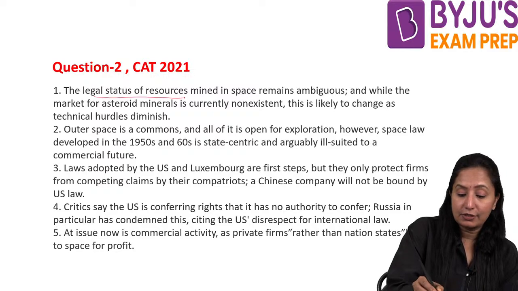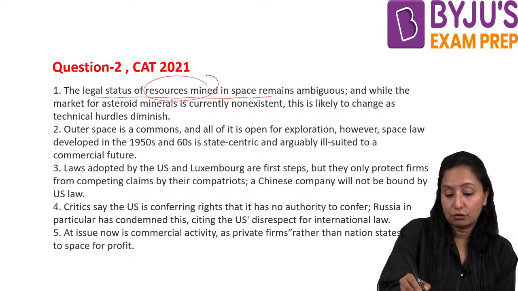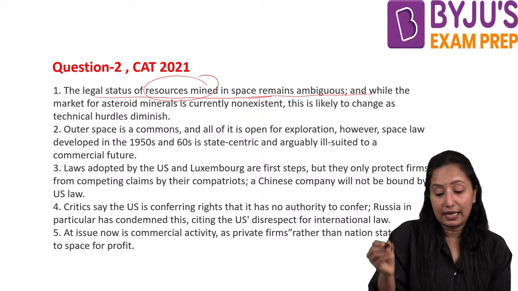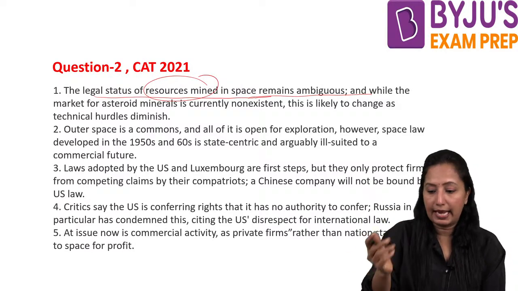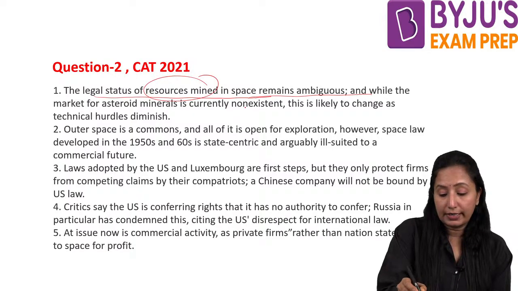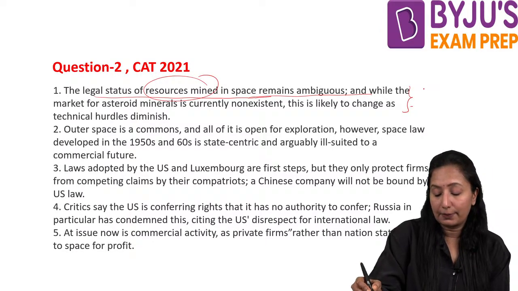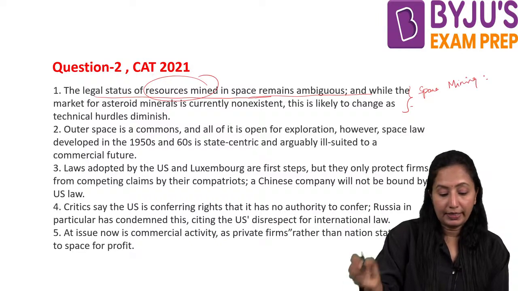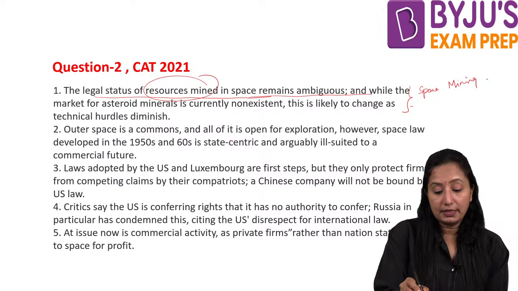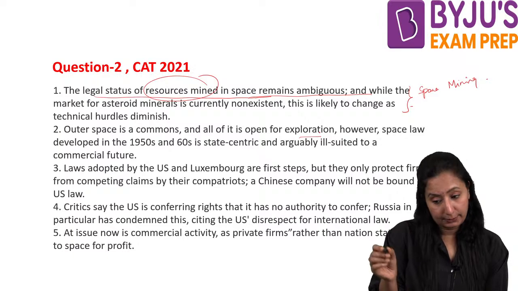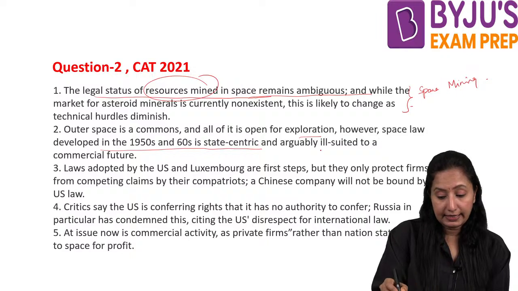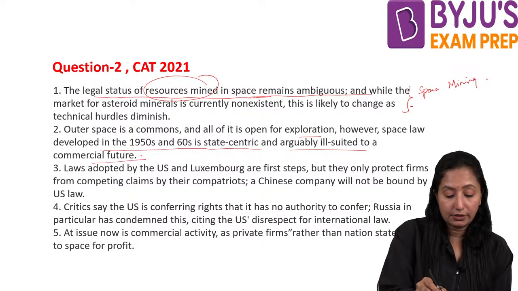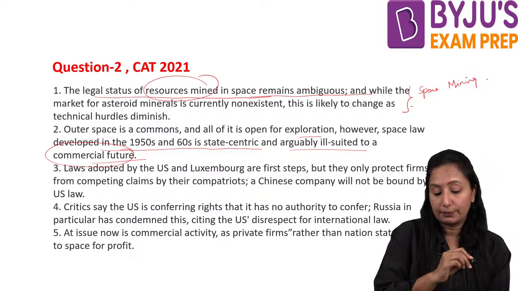The legal status of resources mined in space remains ambiguous. That means space mining is an ambiguous act, while the market for asteroid and so on. Here they are talking about space mining, right? Outer space is the commons and all of it is open for exploration. However, space law developed in the 1950s is state-centric and arguably ill-suited for a commercial future.